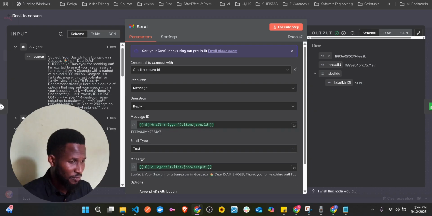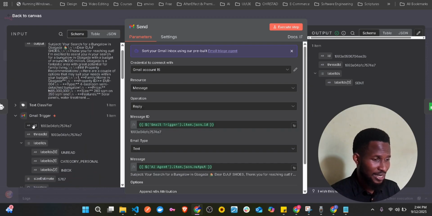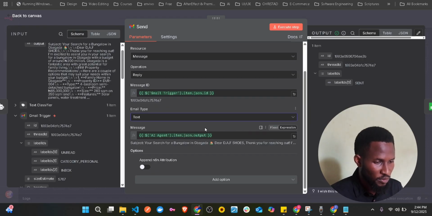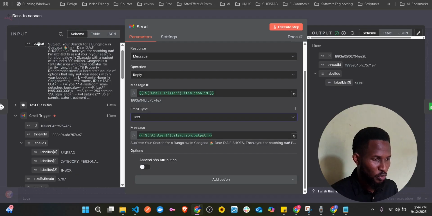And where's the ID? If you go back to your Gmail trigger, see the ID. This is the ID. So it can never miss the right person. It can never miss it. It is specifically for that person. So that's why we have this ID. And then the email type is going to be text, not HTML. We can do HTML, but we are using text here. And then what's the message? This is the message. Since you are responding back to that person, you are just going to drag this output to it, and then you're fine.